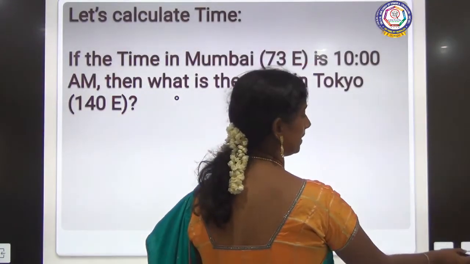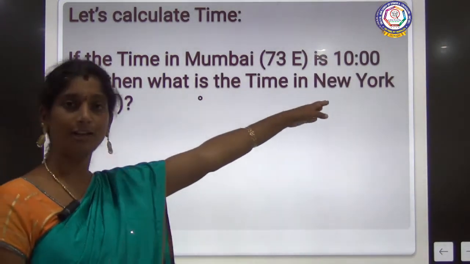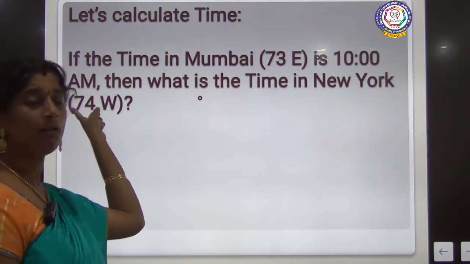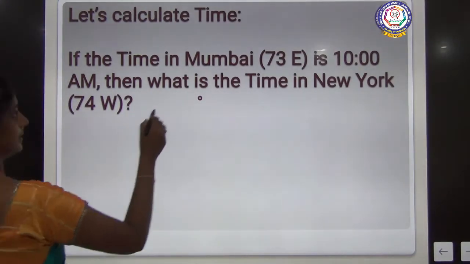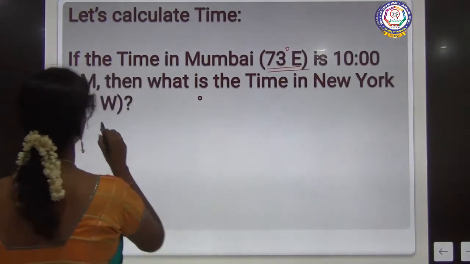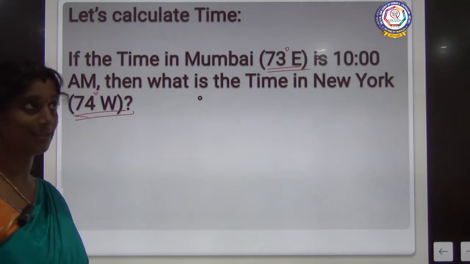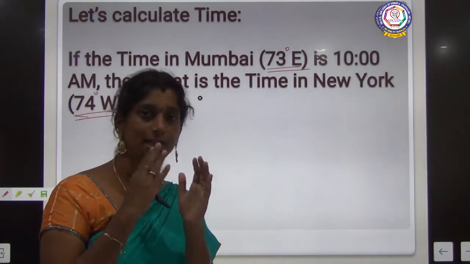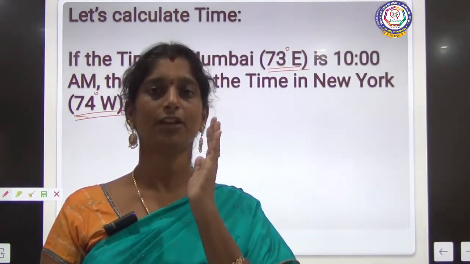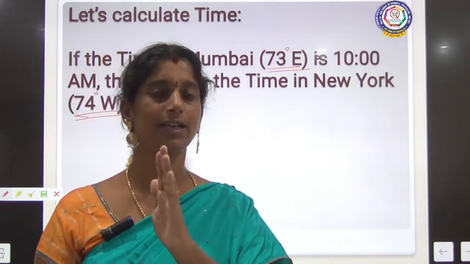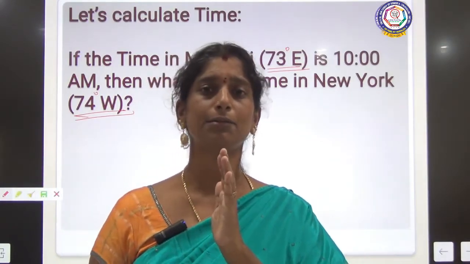So we will see one problem in the western direction. Clear? So the Mumbai time is given and with that we are going to calculate the time in New York, which is 74 degrees west. Okay, see, this is 73 degrees east. This is 74 degrees west. Clear? So let us see how we are going to calculate. When it was the same direction, east and east, we just subtracted, because in the last problem, for example, we had 73 degrees and 140 degrees. So what we did, 140 minus 73, we took into calculation.